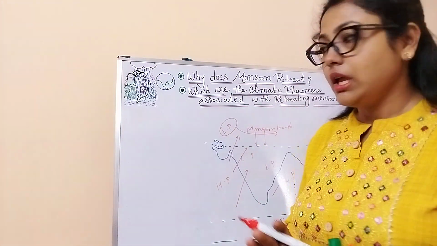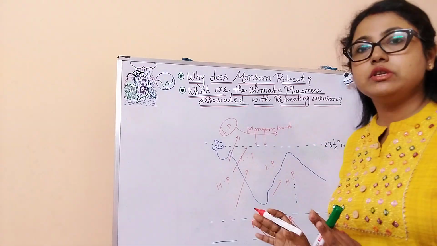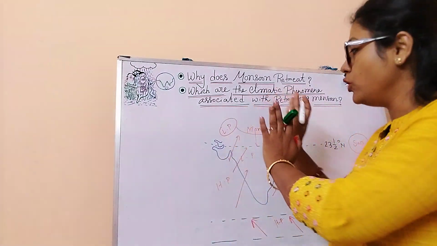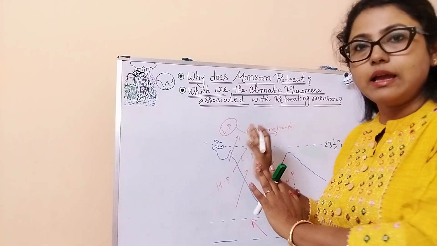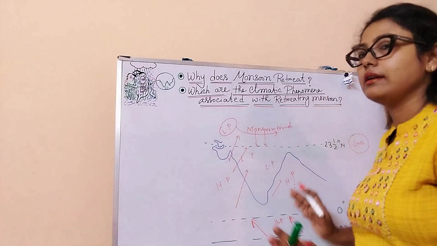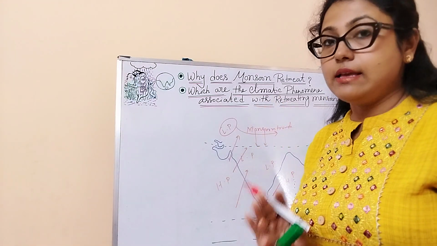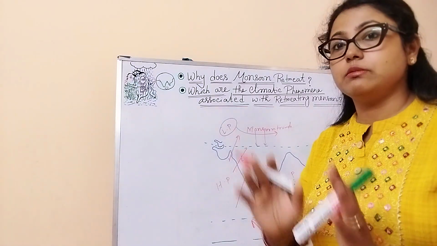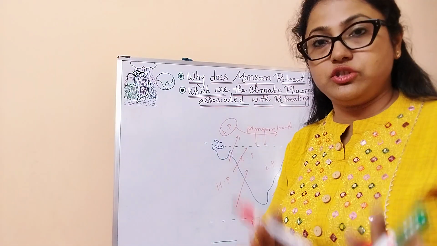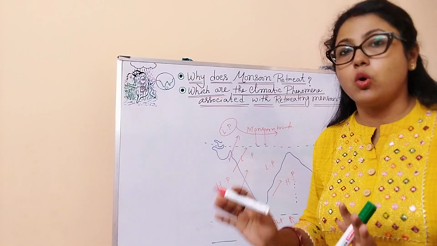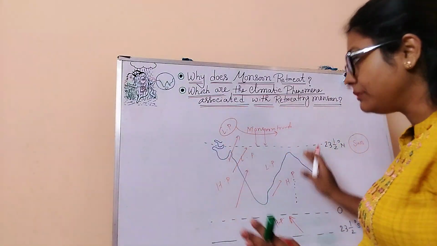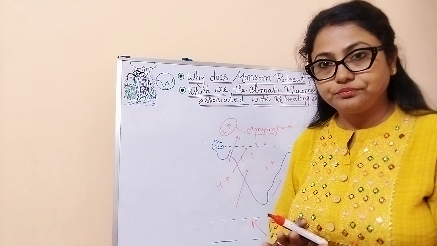This is clear. So the southwest monsoon originates when there is low pressure on the landmass and high pressure on the surrounding water bodies. As it blows from water bodies, it brings enough moisture with it, and it causes rainfall in most parts of India.